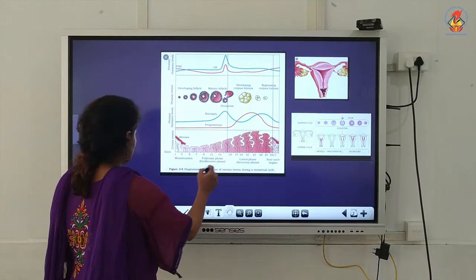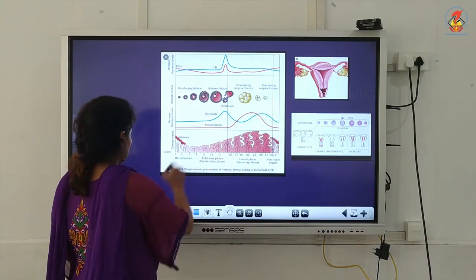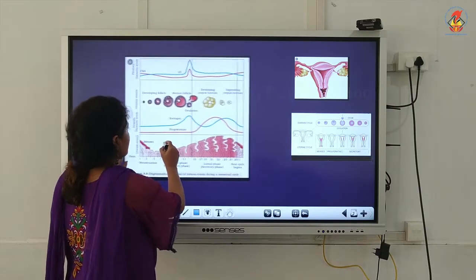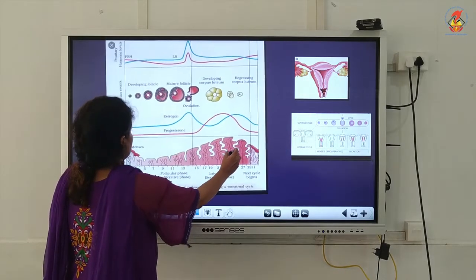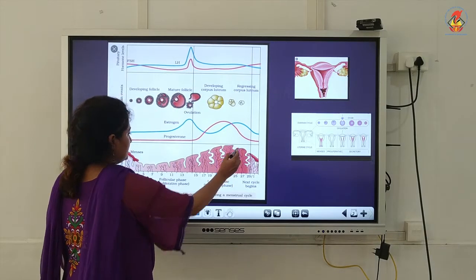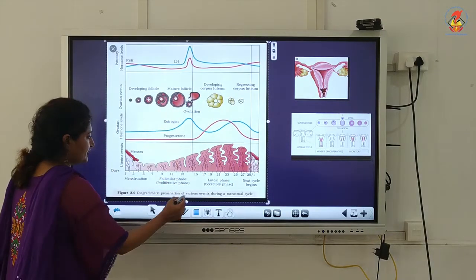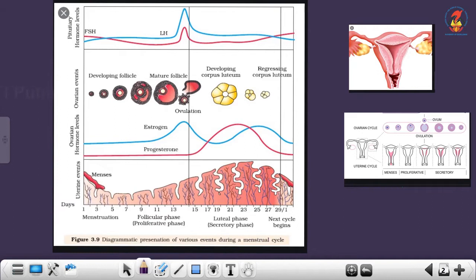So I am taking the menstrual cycle as depicted in your NCERT, the exact text diagram. The first phase is the menstrual phase. The second phase is the follicular phase. The third phase is the ovulatory phase. See, that is demarcated. Ovulation, just one day. And the fourth phase is the luteal phase.